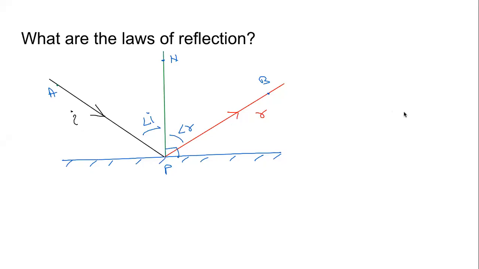We can also add by saying that the incident ray and the reflected ray are on the different sides, opposite sides of the normal. These are the three parts. These are the three things which make the laws of reflection.